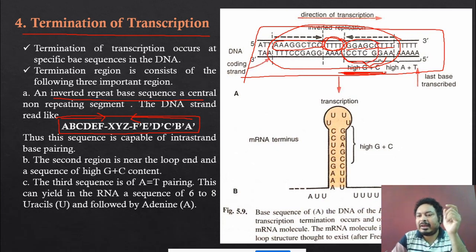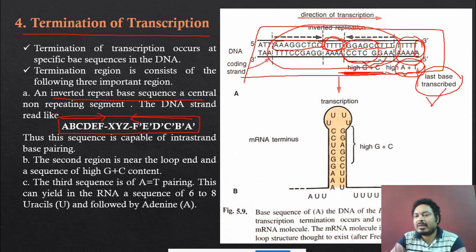Then this another region is there. This region is called high AT region. You can see AT is here. High AT region. Okay. And this is the last sequence AT where the transcription is stopped. You can see last base transcribed. So this is the last base which is transcribed at the end.